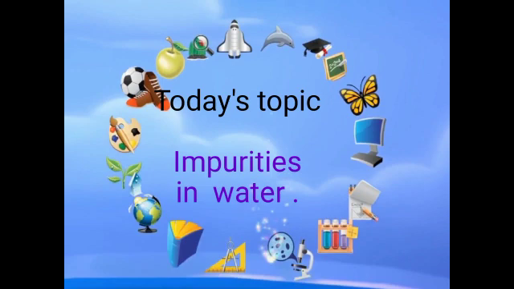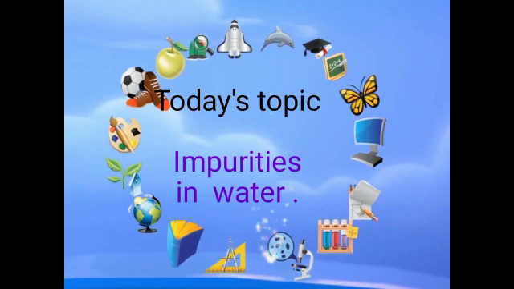Next, the substances that pollute water are called water impurities. What are impurities? The substances that pollute water are called water impurities. There are so many substances that pollute water. The water in wells and rivers is impure due to insoluble impurities which can be seen, soluble impurities which cannot be seen, and disease causing germs.